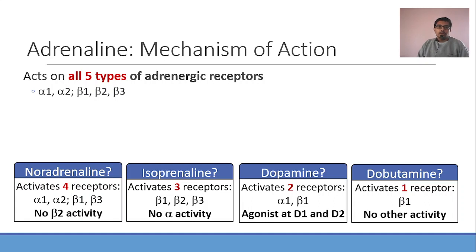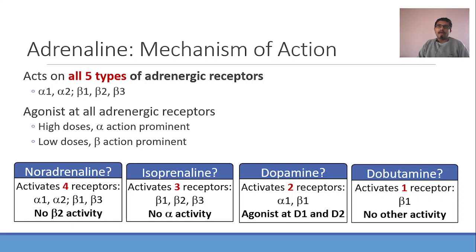All the adrenergic receptors are GPCRs, G protein coupled receptors. What adrenaline does is that it will sit on the extracellular portion. There will be a conformational change in the receptor leading to intracellular activation. This will lead to the effect. That effect depends on the type and location of the adrenergic receptor. Now, in high doses, alpha action predominates, and in low doses of adrenaline, beta action predominates. Remember this. Let me come back to this in a few minutes. This is the mechanism of action.